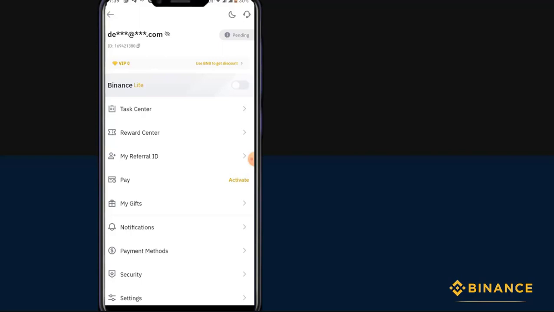So now we have successfully submitted our account to get activated. The next step is how to do P2P trading on the Binance exchange. So let me walk you through that now.